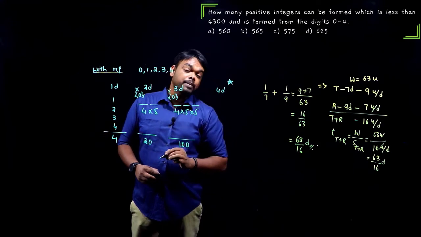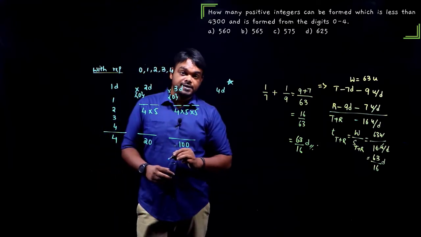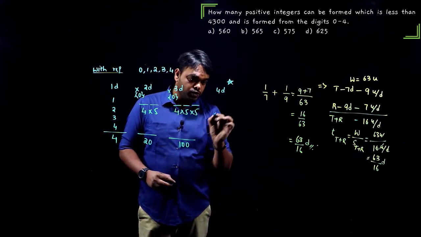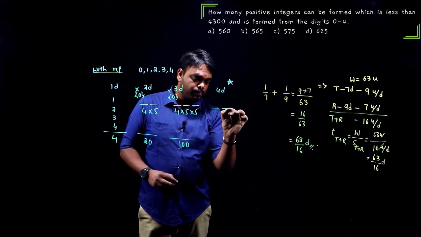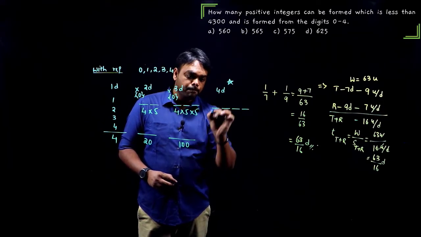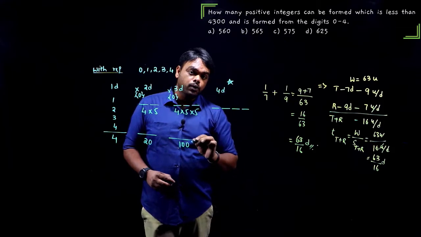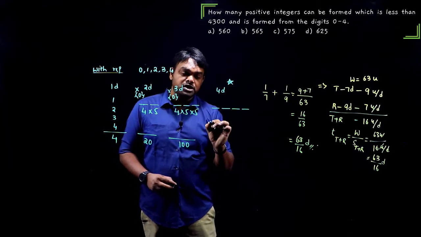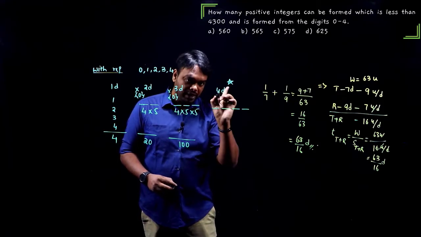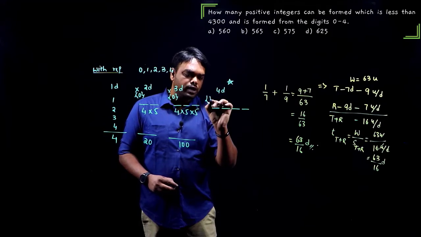4-digit number, you have to be careful here. You will get 2 different cases. Let me show you those. First, 4-digit number. Apart from 0, I can use any of the 4 digits, but I don't use 4. I'll tell you later why. I will use only 1, 2, 3.